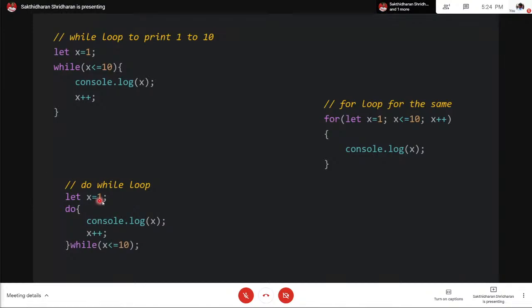And we know about the do while loop. So the body in the do while loop gets executed at least once. This is the syntax. We initialize it and then do open braces with whatever statements you want, and then close braces followed by while.